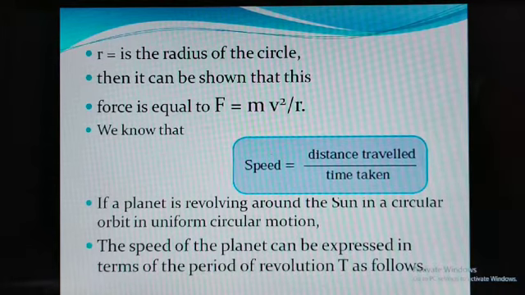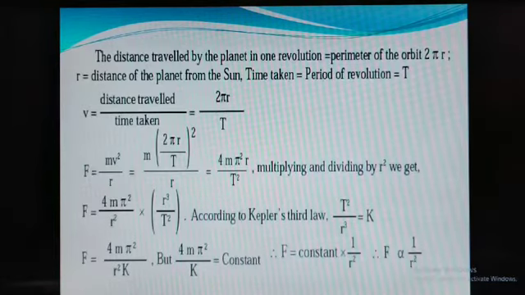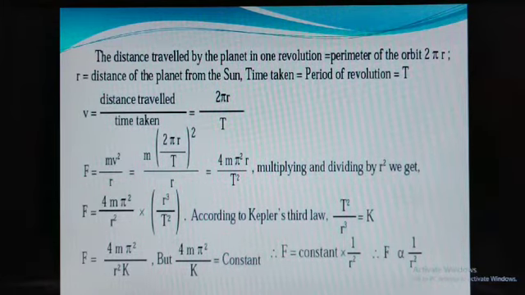If it is circular motion, the circumference of that circle is the distance traveled, which is 2 pi r. That is divided by the time taken, which is the period, considered as T. So v is 2 pi r divided by T, the period of revolution.